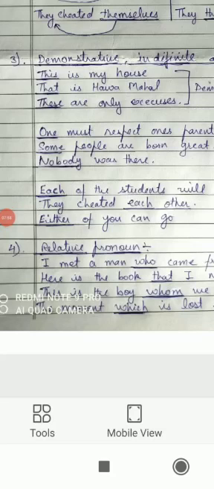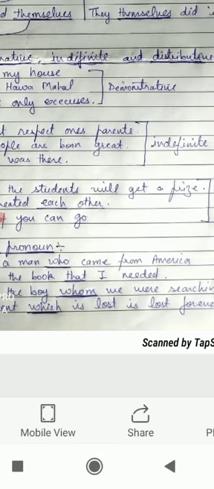Next, children, we have the relative pronoun. Now, what are relative pronouns? These are the pronouns which relate a sentence to something. It will be clear to you with the help of the following examples. I met a man. किस आदमी से मिला? The man who came from America. So the word who relates the two sentences. ये दोनों sentences को एक दूसरे से relate करता है, connect करता है. And because of this reason, who is a relative pronoun.